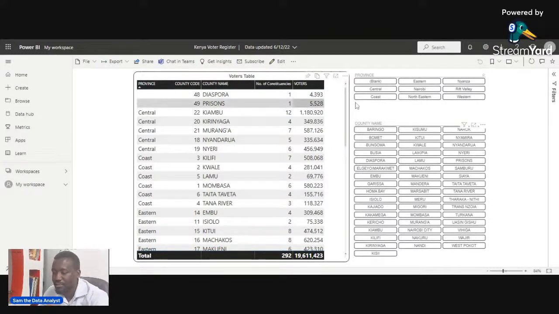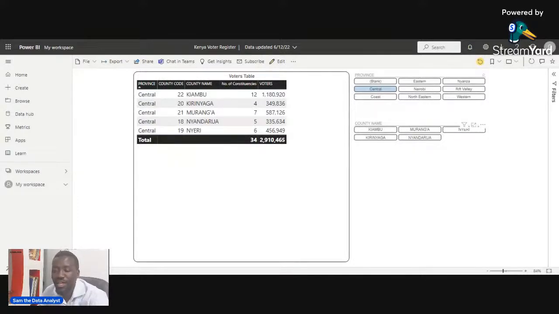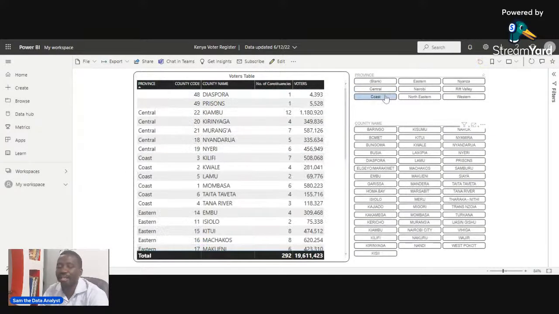So this is just a sneak preview. If I want to see Central Province alone, I can just do that by a click of a button. And you can see that Central, as at 2017, we had 2.9 million voters. If I want to go to the coast, again, I can do that.